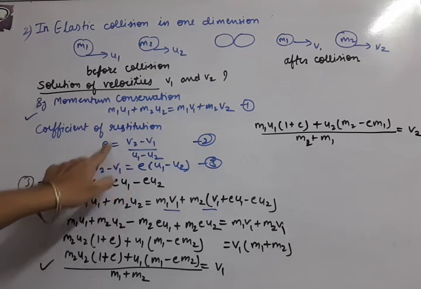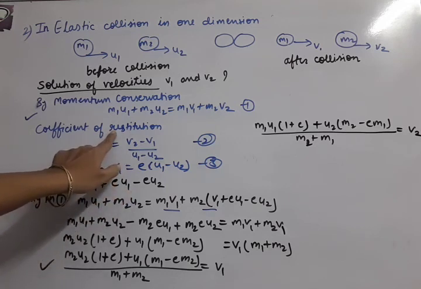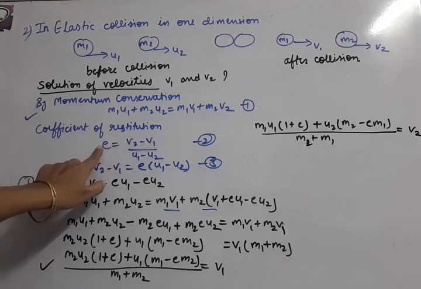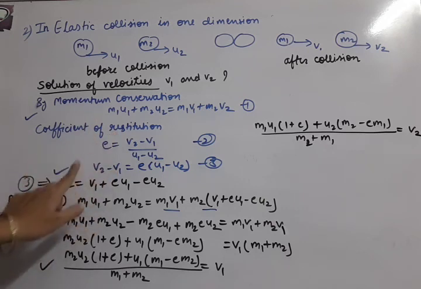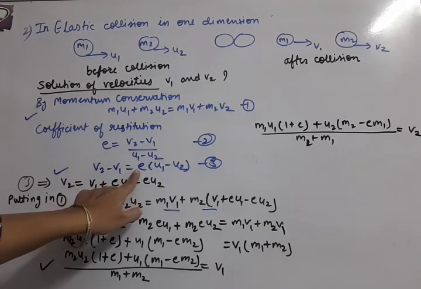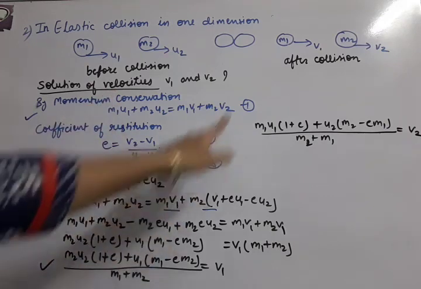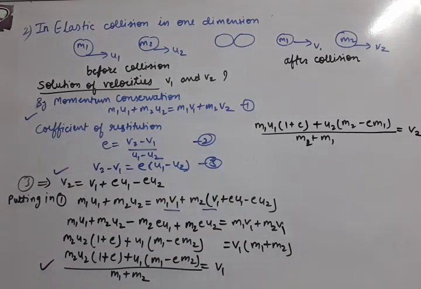This is called the coefficient of restitution. These e values are fixed for all types of collisions. Using this as the second equation, we have solved the complete problem and got the answers for v1 and v2.